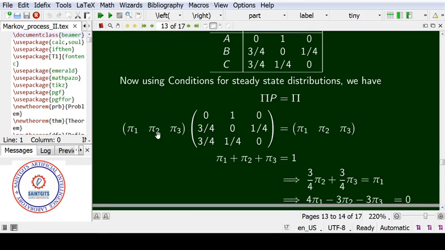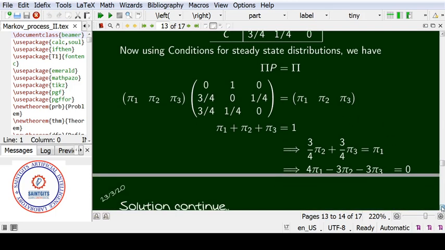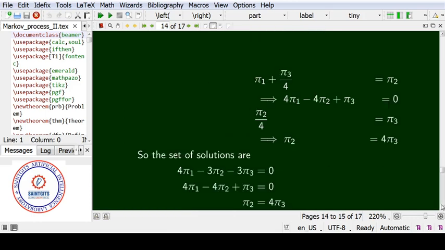So we got 3 by 4 pi 2 plus 3 by 4 pi 3 is equal to pi 1. Then we multiply this equation throughout by 4, we got 4 pi 1 minus 3 pi 2 minus 3 pi 3 is equal to 0.